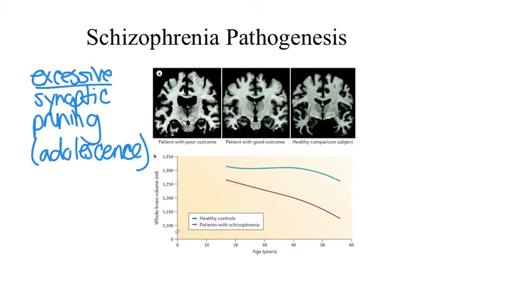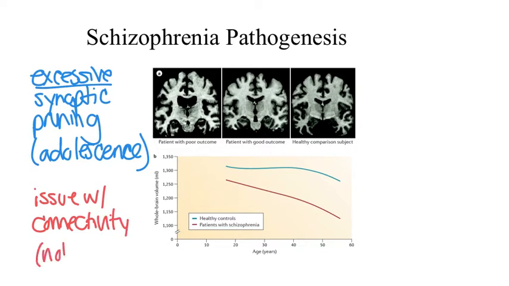Therefore, schizophrenia can be thought of both as a neurodevelopmental disorder, as we discussed previously, but also as a disease of impaired neuronal connectivity. It is not a neurodegenerative disease because there is not a decrease in neurons. Rather, there is a problem with the way that neurons are connected to one another.